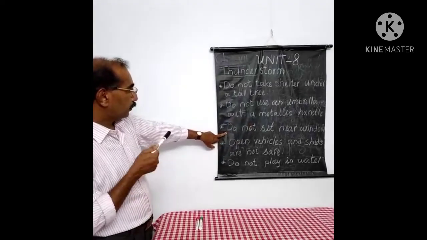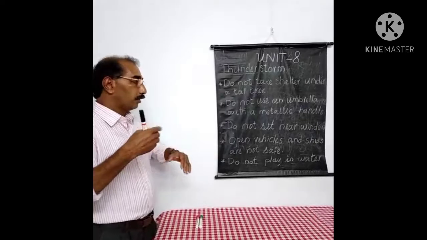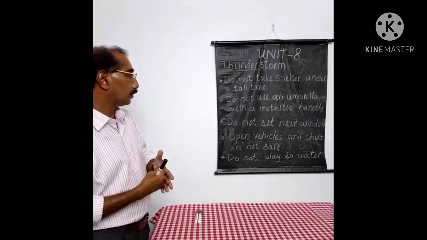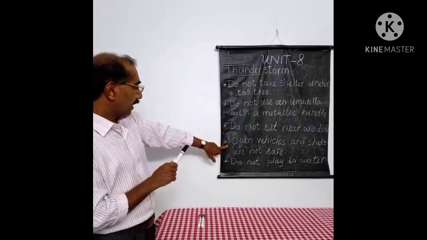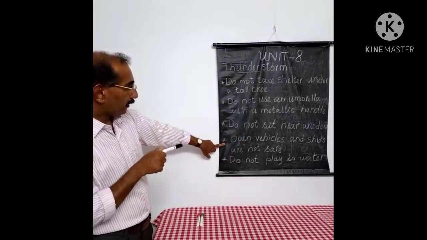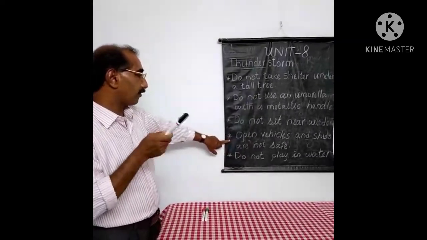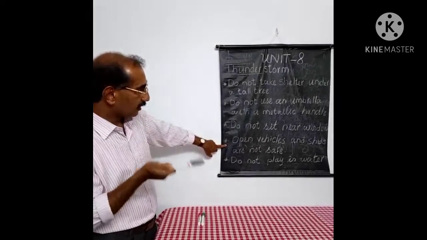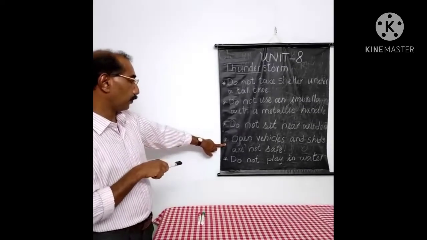Number three, do not sit near windows, because through an open window, the lightning current can enter into the room and you may be in danger in such a situation. And then open vehicles and sheds are not safe. Do not travel by open vehicles and do not take shelter in open sheds. This may be dangerous for you.